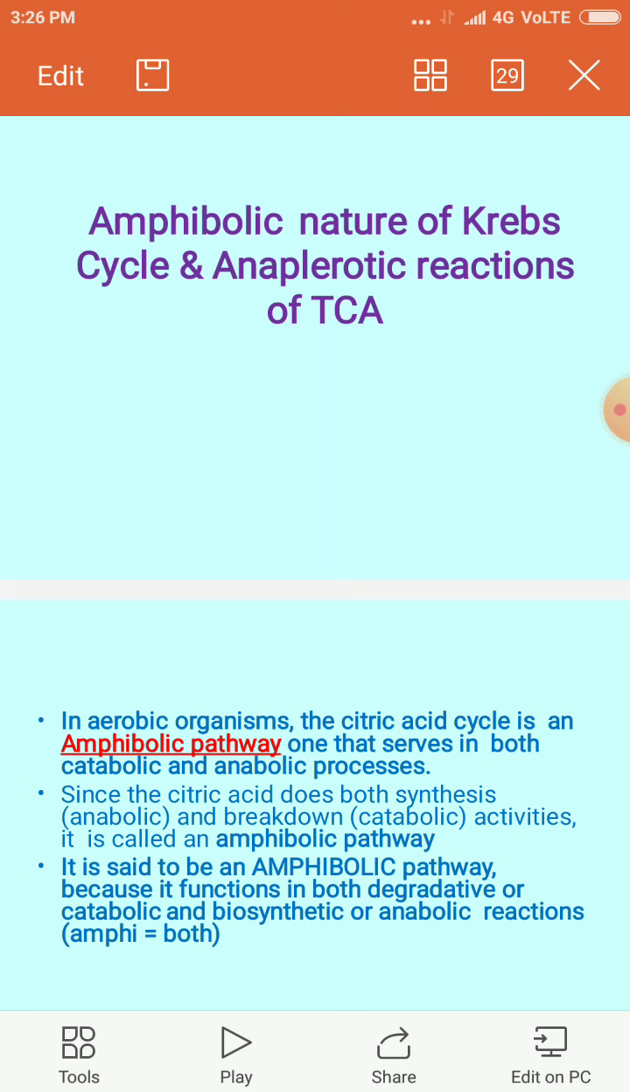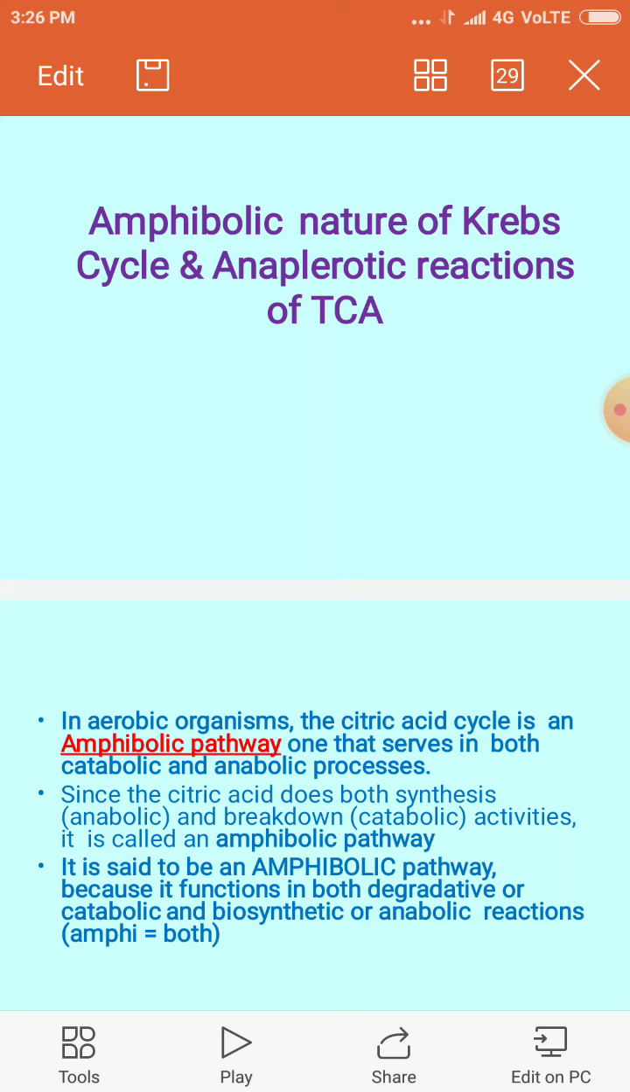The energy yielding reactions involve the isocitrate dehydrogenase enzyme, alpha ketoglutarate dehydrogenase, succinyl thiokinase, succinate dehydrogenase, and malate dehydrogenase. Those are the energy yielding reactions of TCA. Very importantly, they will sometimes ask in the exam to explain the energy yielding reactions of the TCA cycle, so you have to explain these 5 energy yielding reactions of TCA.